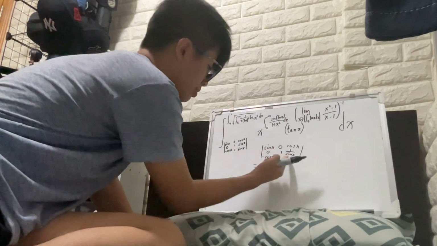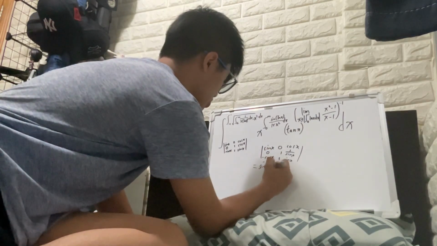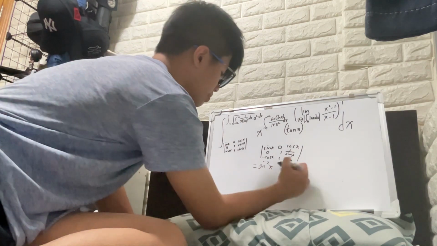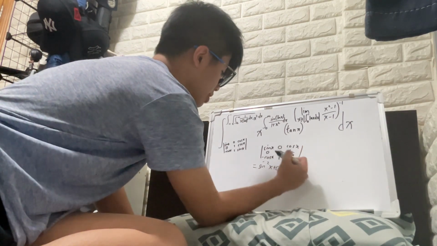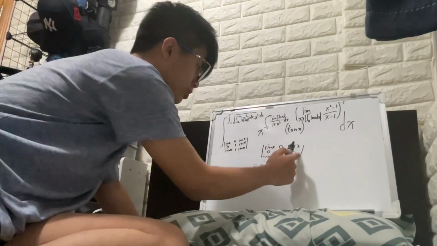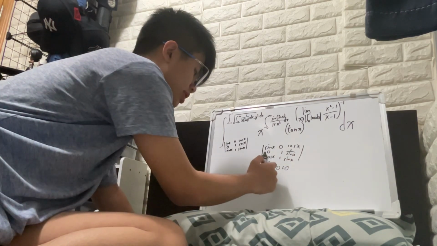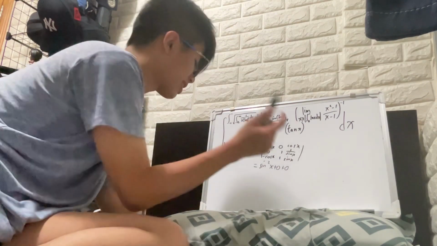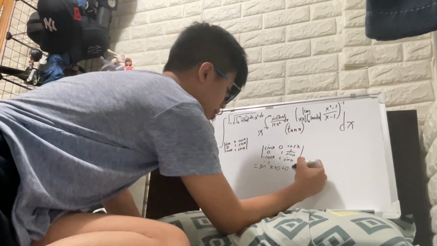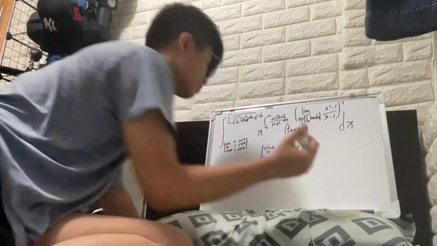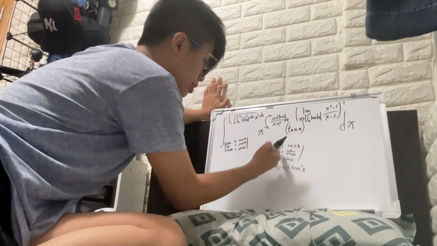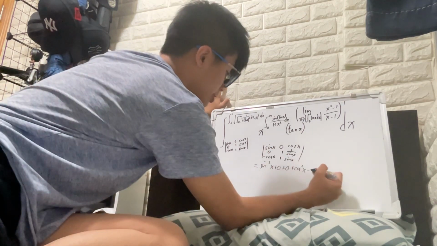This times this becomes sine squared x, and then this times this over you get 0, and then this times this over you also get 0, right? And the second row, cos x times 1 times negative cos x, you get negative cosine squared x, but we're gonna add a negative here, so the negatives become positive, so this is just positive cosine squared x. And then this times this is just minus 0.